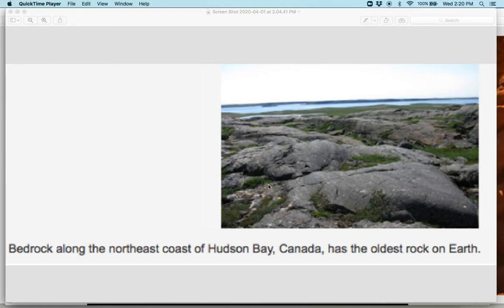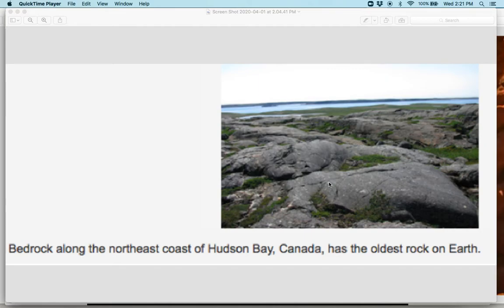From 4.6 to 4.1 billion years ago, the Earth was in a cooling process, and eventually it formed these rocks that we find up on the northeast coast of Hudson Bay in Canada. These are some of the oldest rocks on Earth. They're about 4.1 billion years old, and we know that because we can use a technique called radioactive dating.